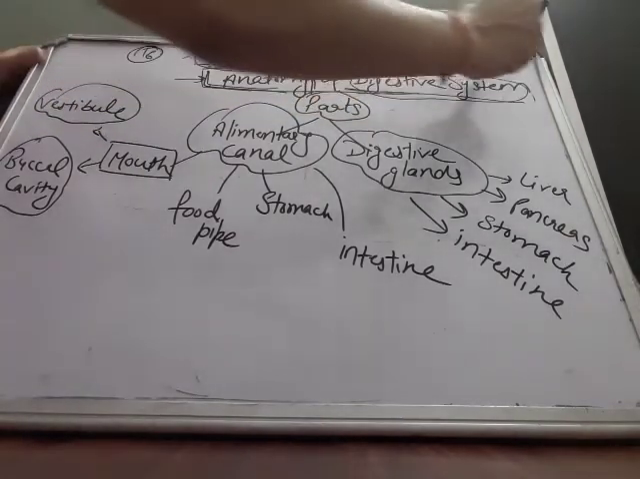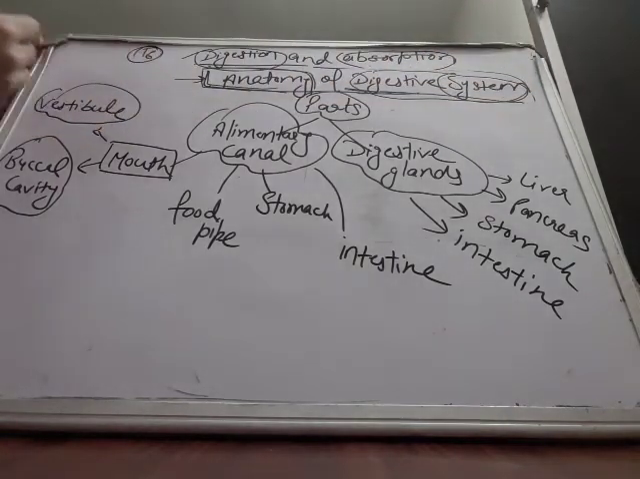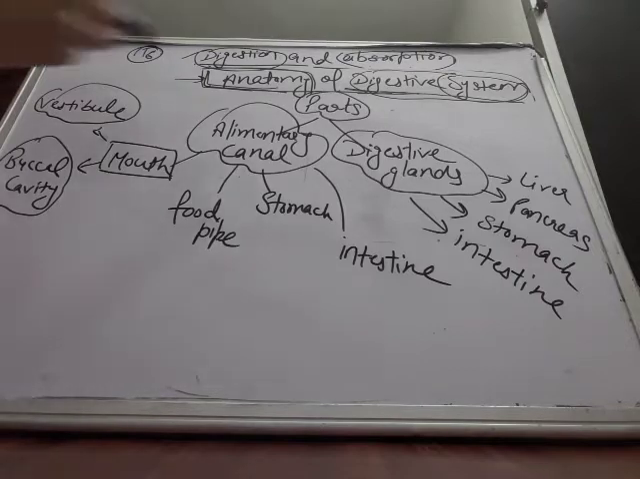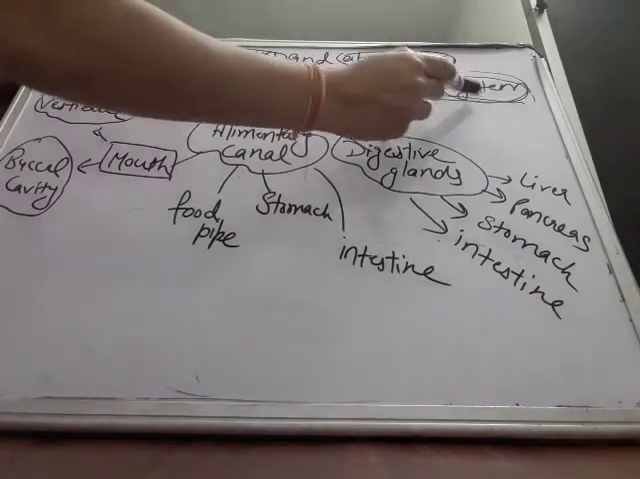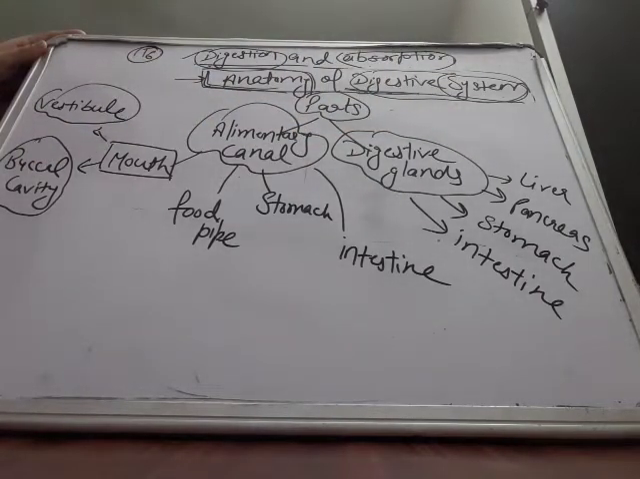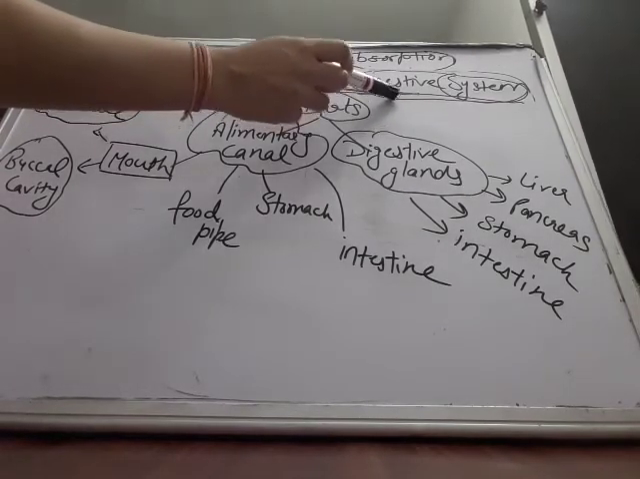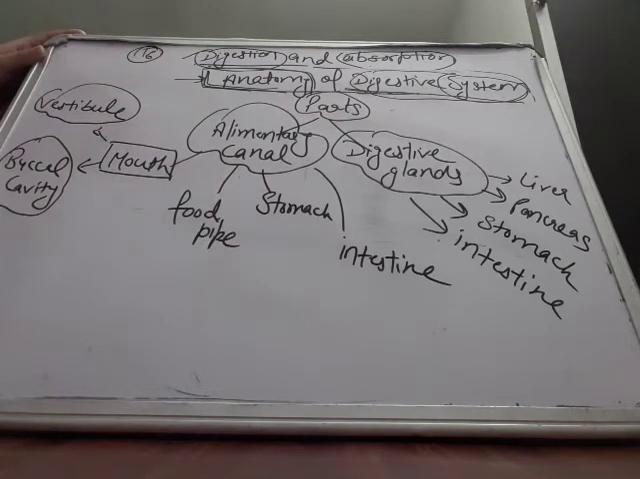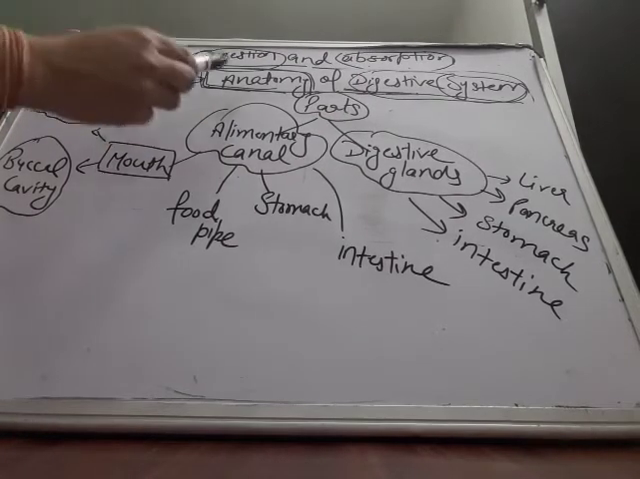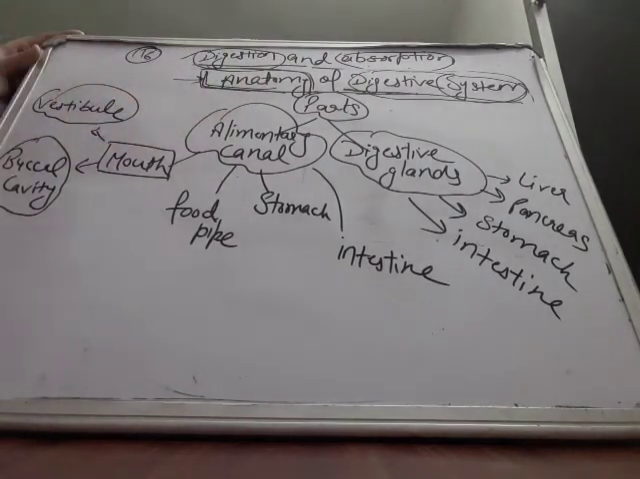What is the digestive system? You will probably know where the word system is used. A system is a group of something. So here we will study the digestive system, a group of digestive organs. All the organs that help in the process of digestion are called the digestive system. So we will study the internal structure of the human digestive system.